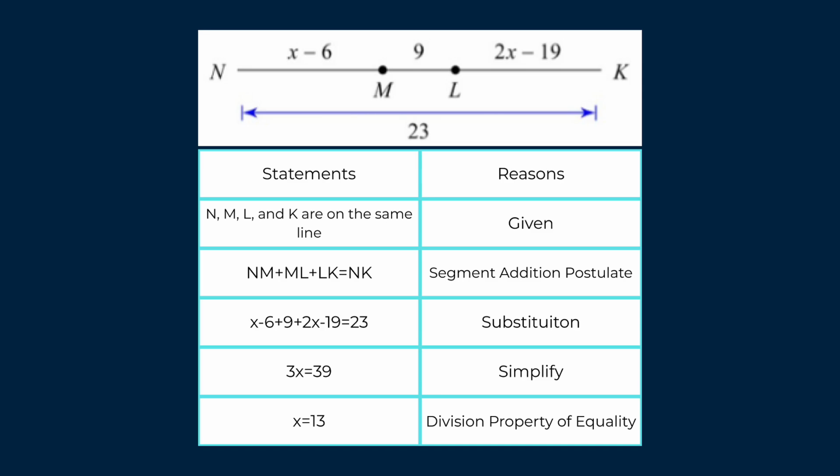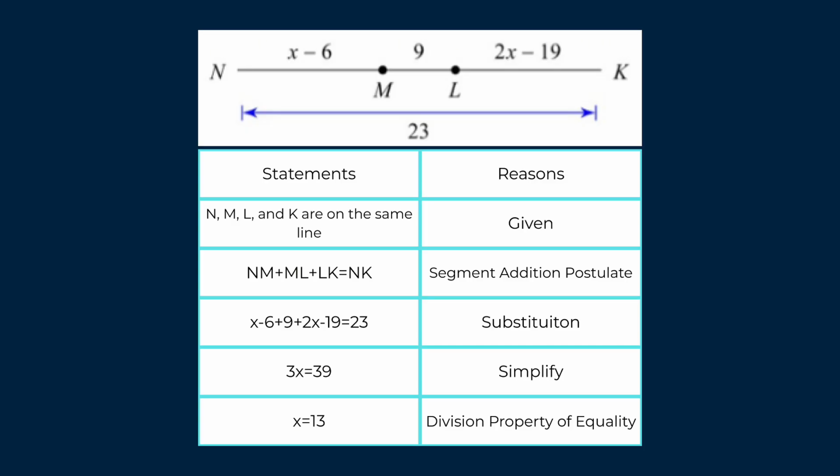So here are all of the statements and reasons that we need to conclude that this x value is equal to 13. So we had the statements and the reasons. First, we start off with the givens. N, m, l, and k are on the same line. We were given that. And so using the segment addition postulate, we can conclude that nm plus ml plus lk equals nk, because the whole segment, nk, is equal to the sum of its parts, nm plus ml plus lk.